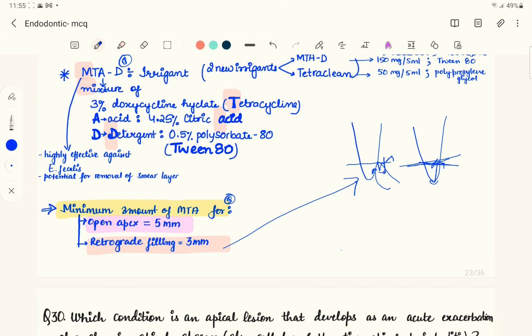So apicoectomy or root resection or root amputation is where the buccal tissue is flapped back and the buccal bone about the apex is removed, and the root apex which we remove is mostly 3 millimeters of the root. The area is then curetted out because there can be granulation tissue. So all this granulation tissue also should be removed.